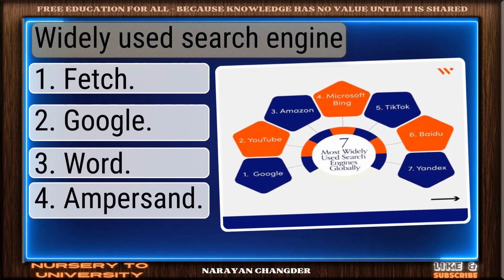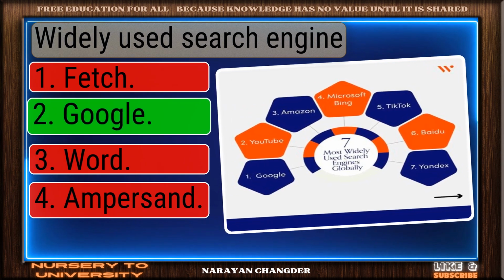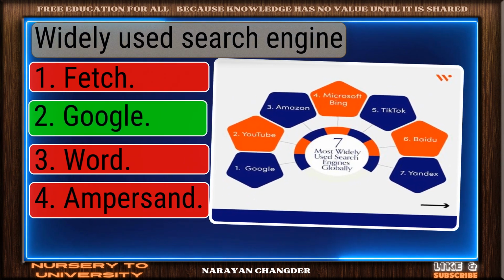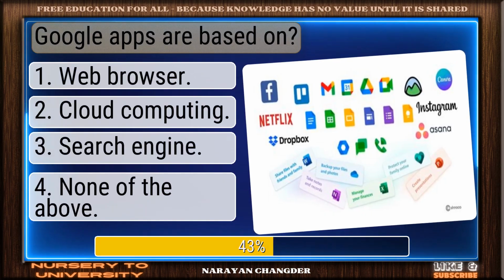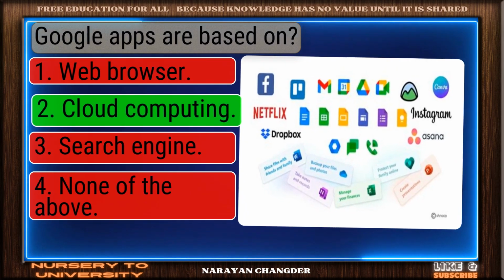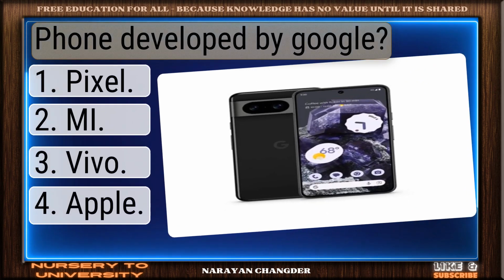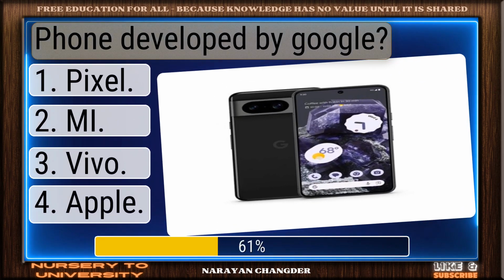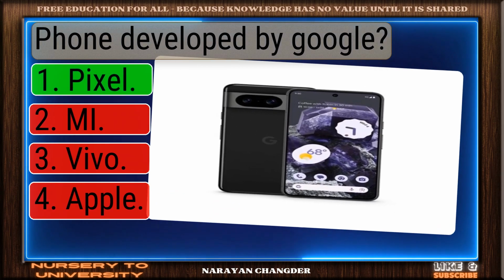Widely used search engine. Bravo. Google is the answer. Google apps are based on. Right choice. Cloud computing is the best answer. Phone developed by Google. Well reasoned. Pixel is the correct choice.